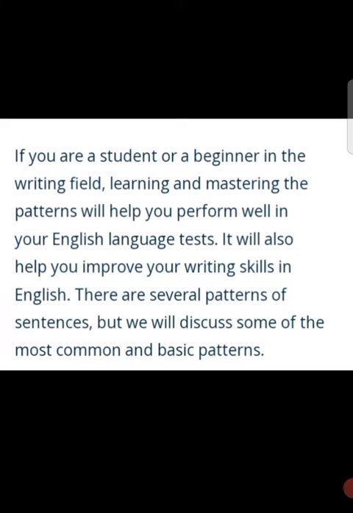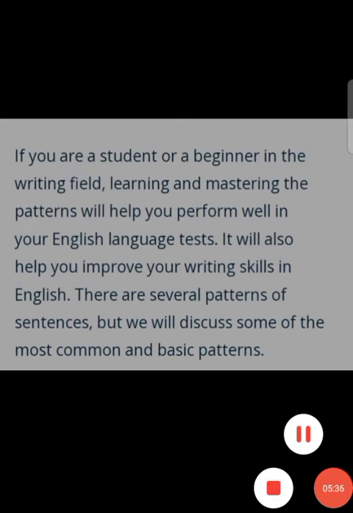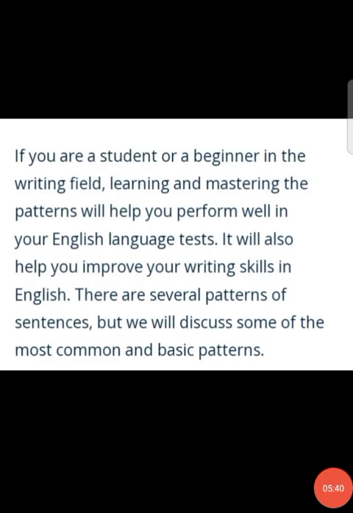If you are a student or a beginner in the writing field, learning and mastering the patterns will help you perform well in your English language test. It will also help you improve your writing skill in English. There are several patterns of sentences, but we will discuss some of the most common and basic patterns.